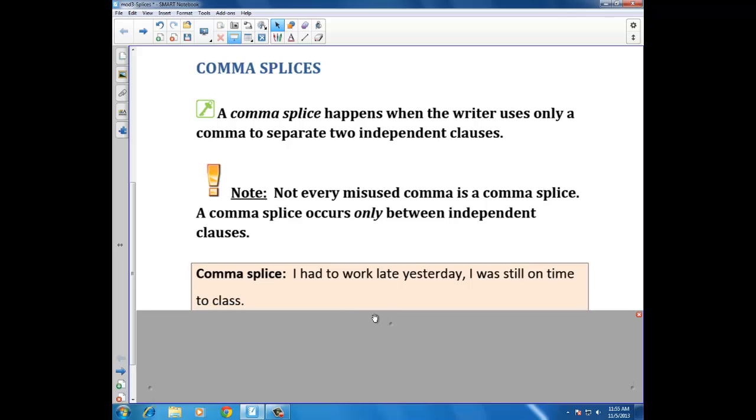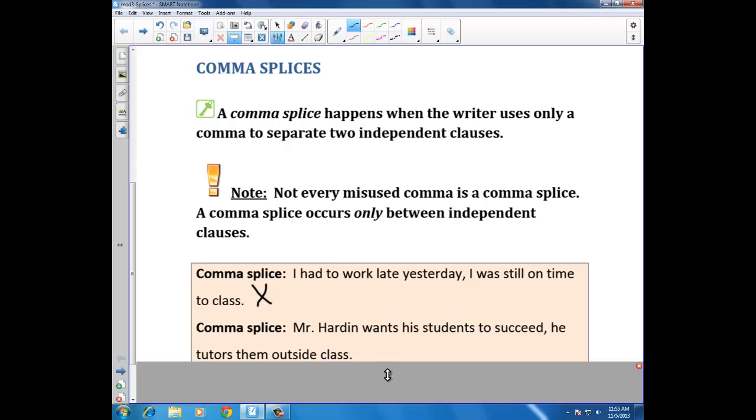Example: I had to work late yesterday. I was still on time to class. Two independent clauses. I had to work late yesterday. I was still on time to class. A comma cannot combine those. Just to remind you of that, I'm going to put an X by that. See, that is not the way to do it.